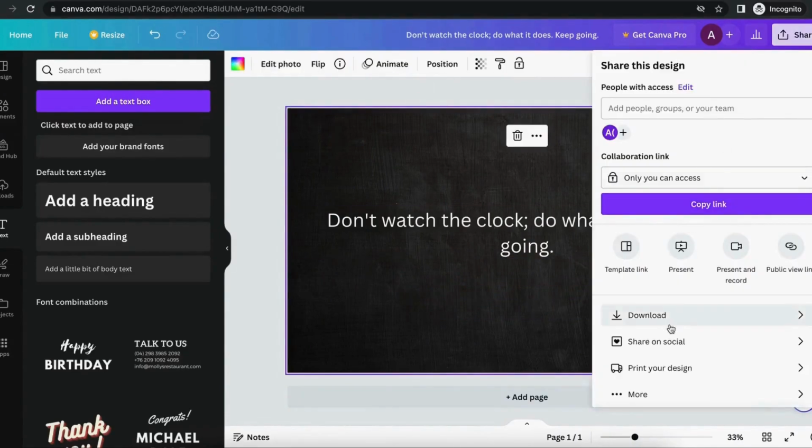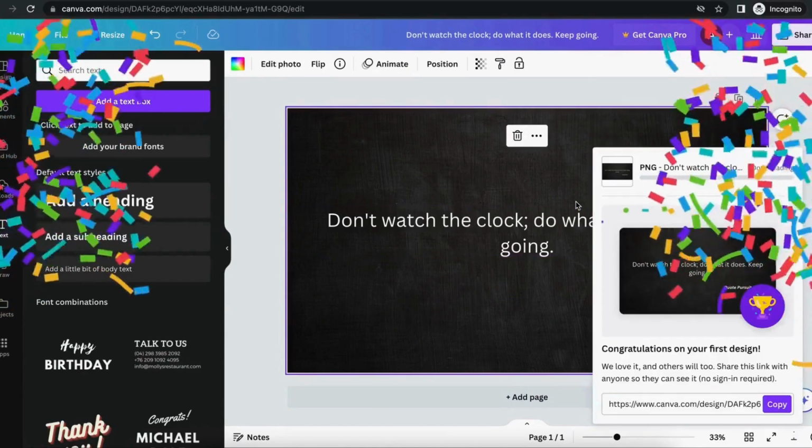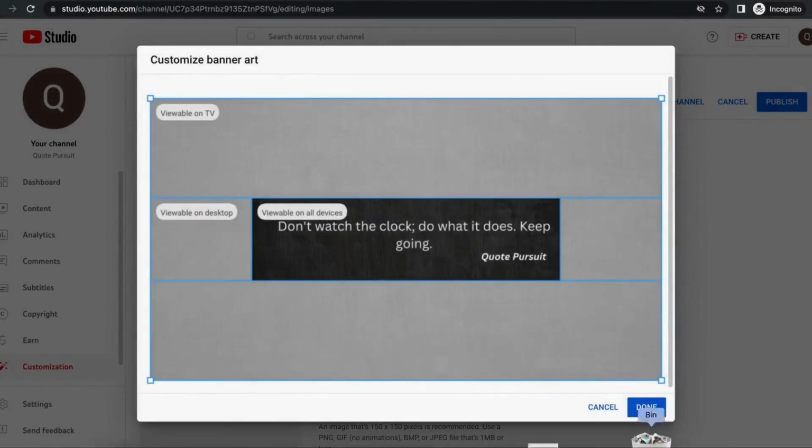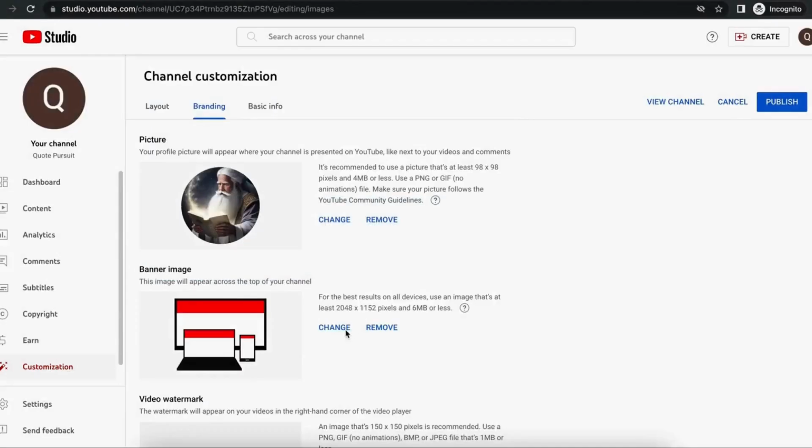Our banner is ready. Click on Share, then click on Download button. Now we will upload our banner image to YouTube. Click Publish to save the changes.